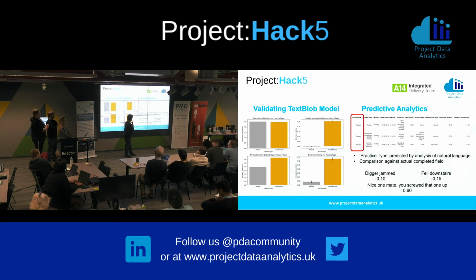When, for example, we have keywords that could throw off the sentiment analysis, such as digger gem, fell downstairs, or sarcasm, such as nice one, mate, you screwed that one up, these could be mislabeled by the sentiment analysis, and adding another button could help to better predict the sentiment from the user.